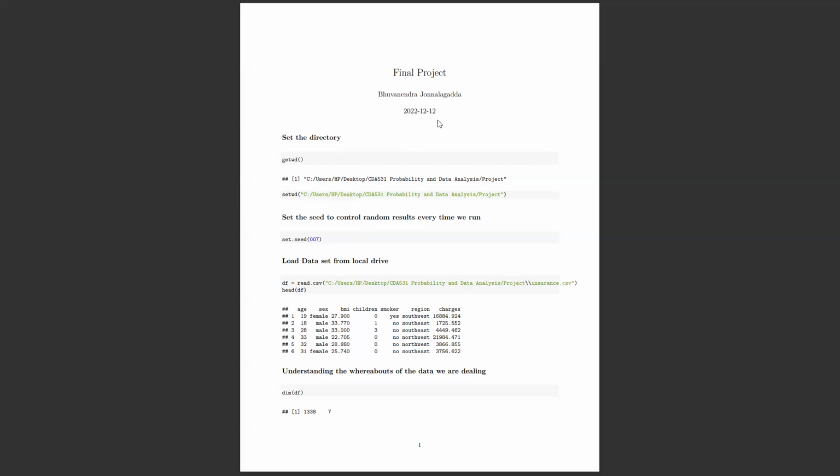The dimensions are 1338 rows, which are the data points, and 7 columns, the ones above. Charges is the dependent target variable that I'm going to predict, right? That's the medical expenses of a particular person based on the available features: age, sex, BMI, smoker or not.